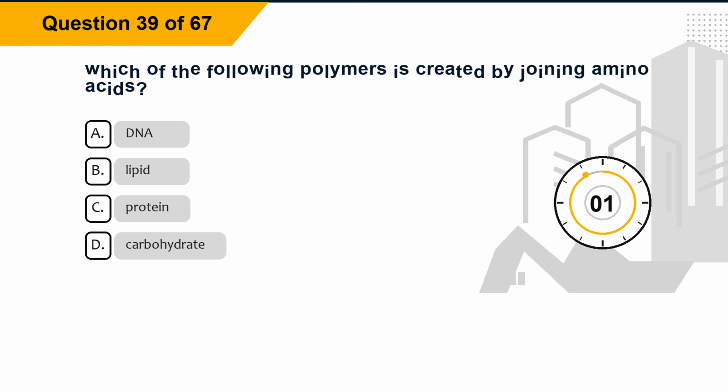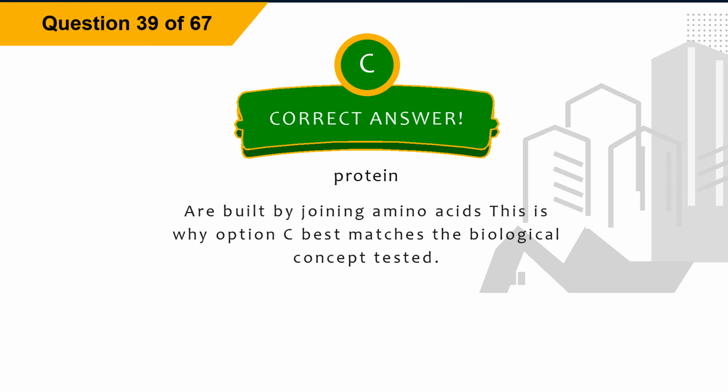Option D, carbohydrate. The correct answer is option C, protein. Explanation: proteins are built by joining amino acids. This is why option C best matches the biological concept tested.